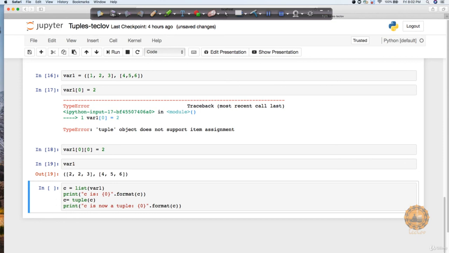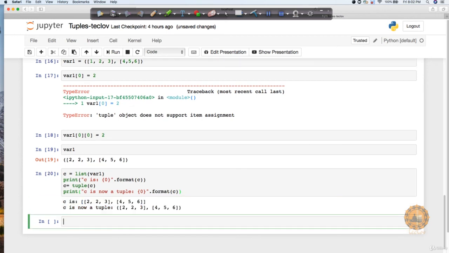And if you again want to convert a list to a tuple, you just put tuple on top of it, and it's going to create a tuple for you. Let's see these outputs also. You can see that C is this and C is a tuple now, which is this. So the values remain the same, it's just that my data type is different.